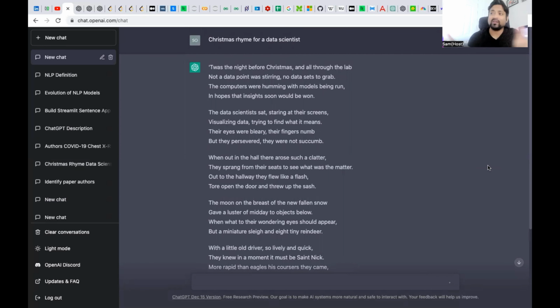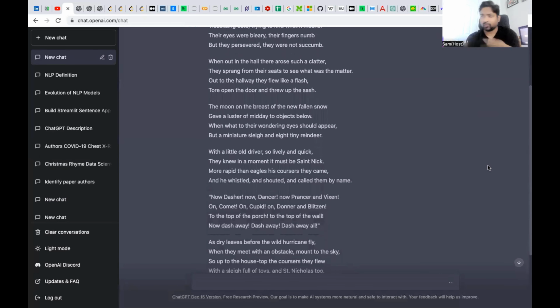There's so much information you can get. This is more of a tip of the iceberg in terms of getting experience with this tool, because there are so many things you can ask ChatGPT and it can give you a lot of instant answers. So let's try one more question to see how ChatGPT is going to answer.